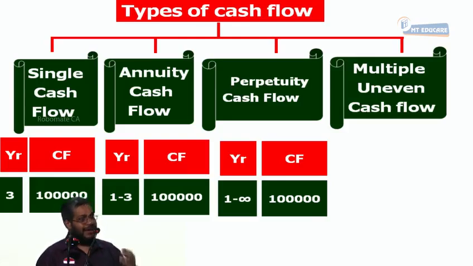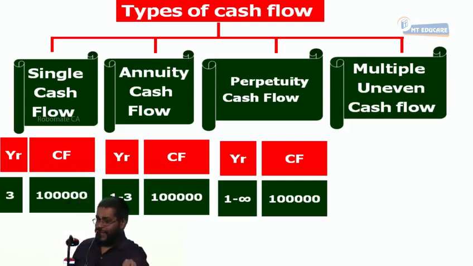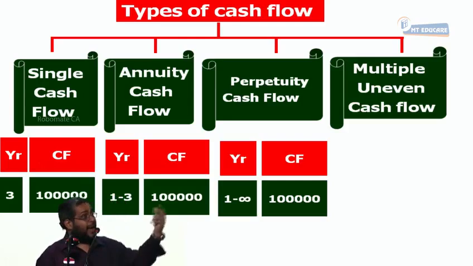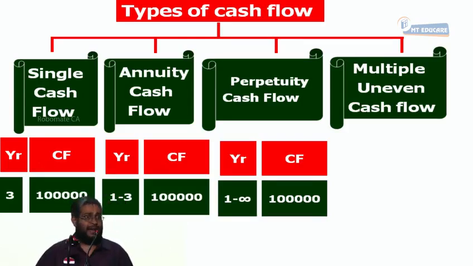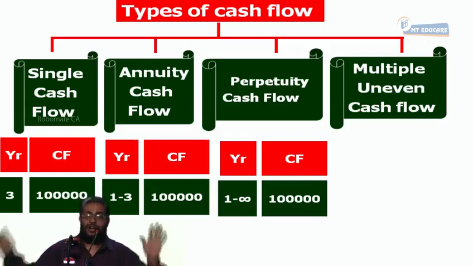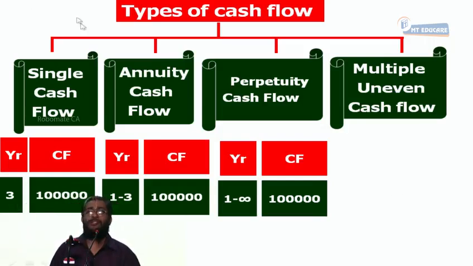No end means what? Then the world itself is perpetuity only. But when I don't know the end, because I may receive from the bond for 5 years or I may even live for 80 years, we don't know. When I don't know the end, it may be a pension, an annuity bond, or a perpetual bond with coupons. All these cash flows can be called perpetuity cash flow. Respond. Are you following or not?